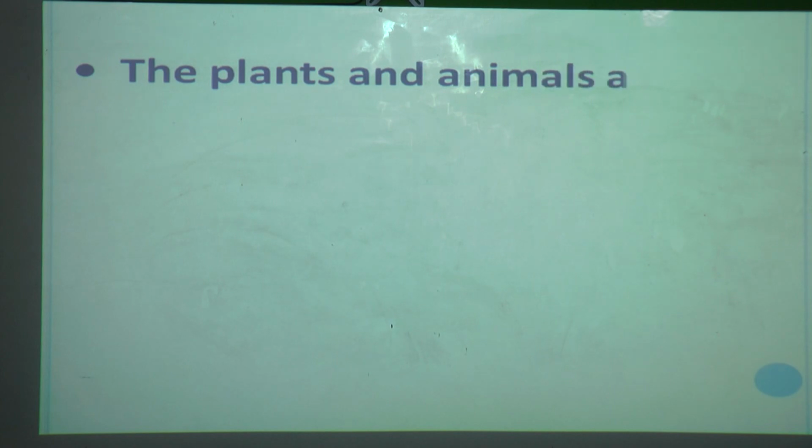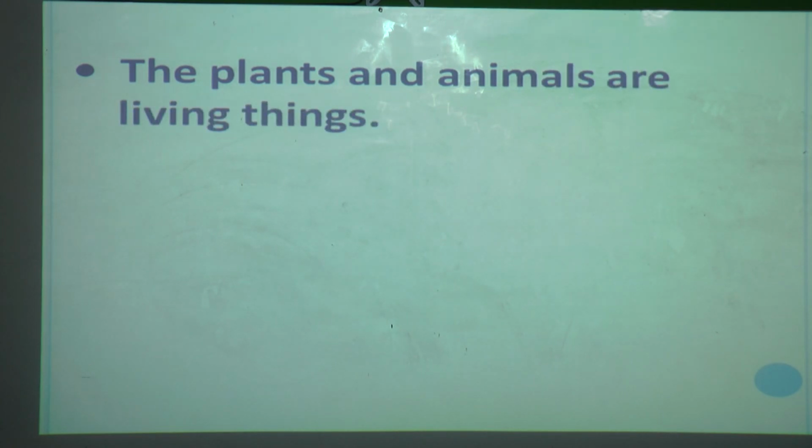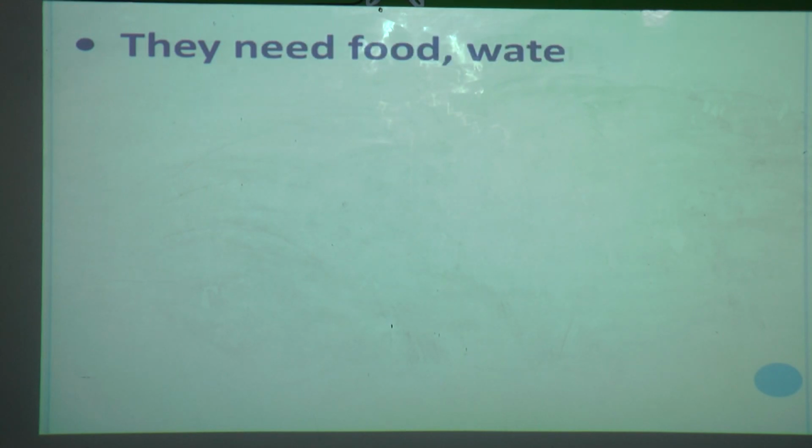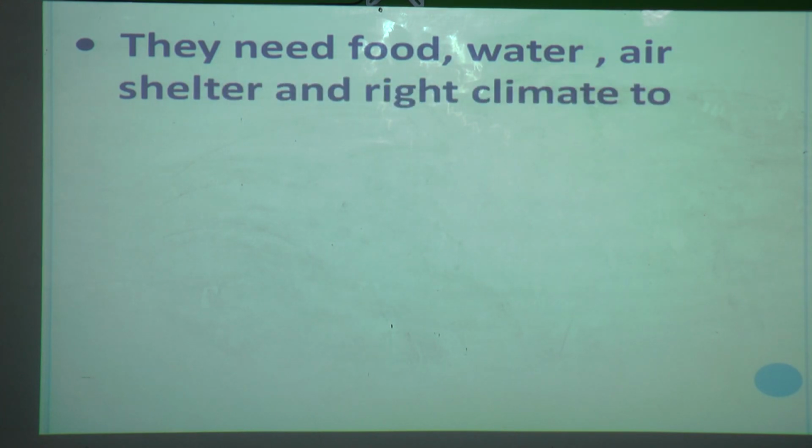Now you all know that plants and animals are living things. Plants, animals, and we also are living things. And all living things need food, water, air, shelter, and right climate to survive.